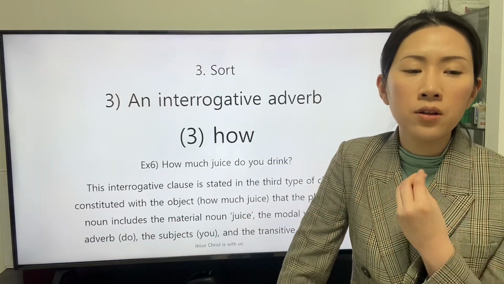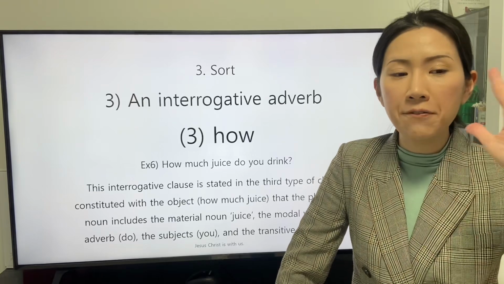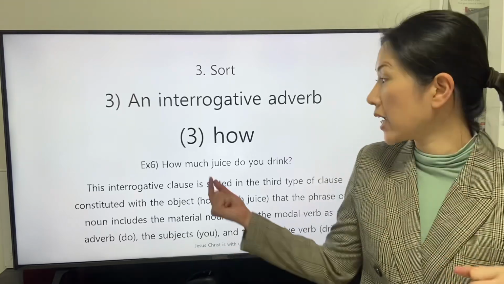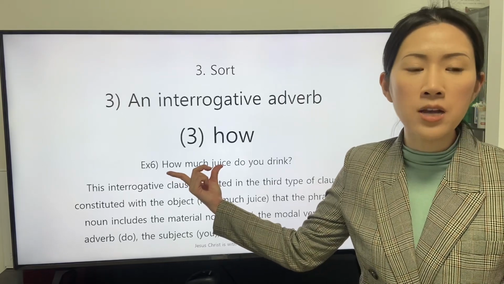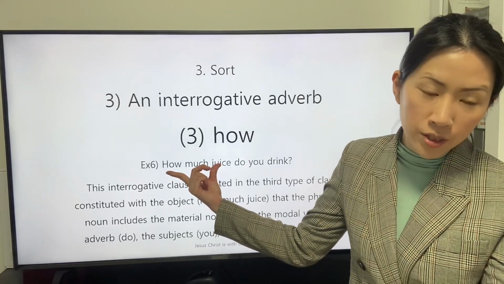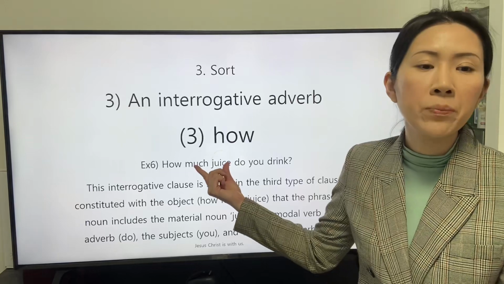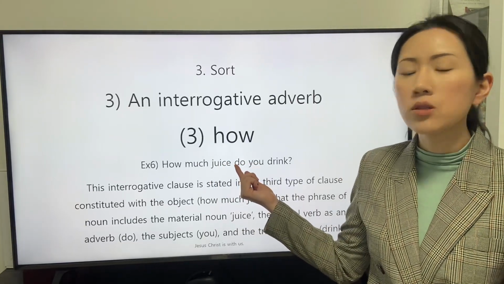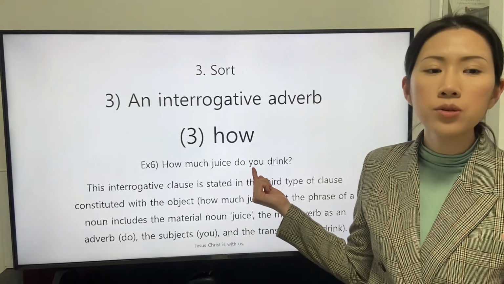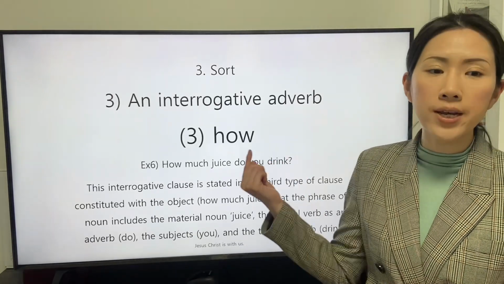This interrogative clause is stated in the third type of clause constituted with the object how much juice, that the phrase of a noun includes the material noun juice, the modal verb as an adverb do, the subject you, and the transitive verb drink.